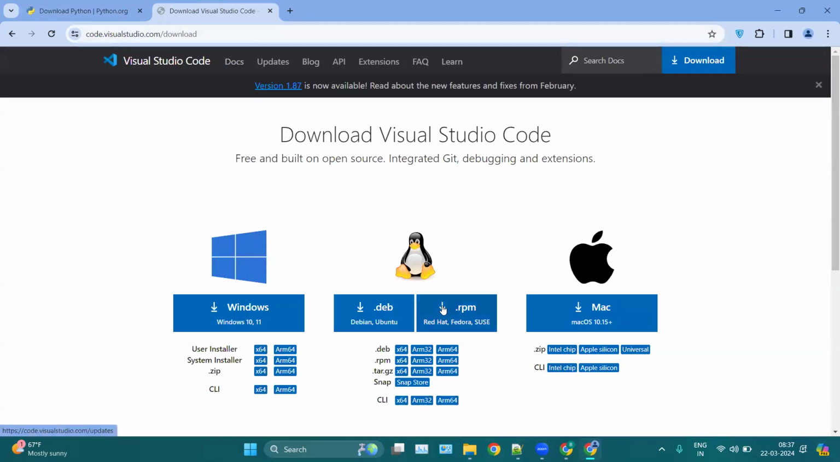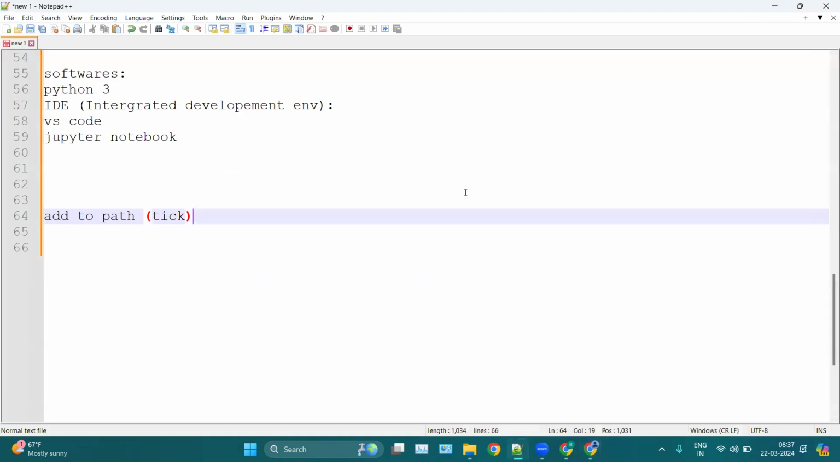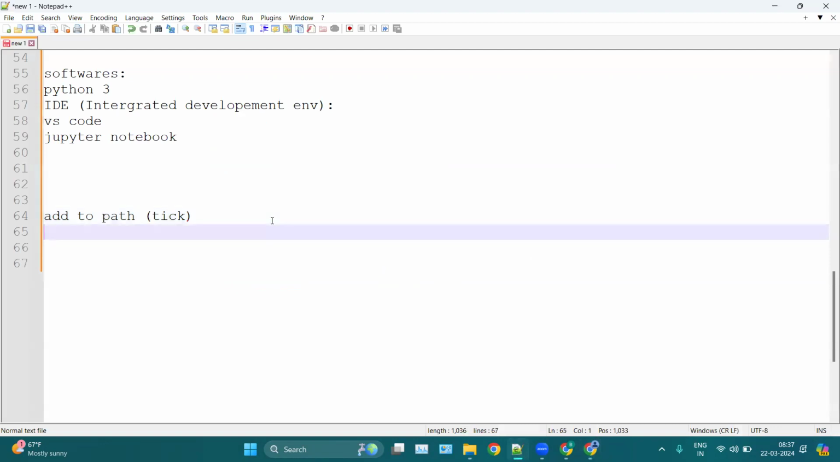And here click on this Visual Studio for Windows. Or if you're using any other operating system, then you can click on any button here. For Windows, you can click on Windows. And again, install VS Code. It is again very straightforward. Click on next and install.